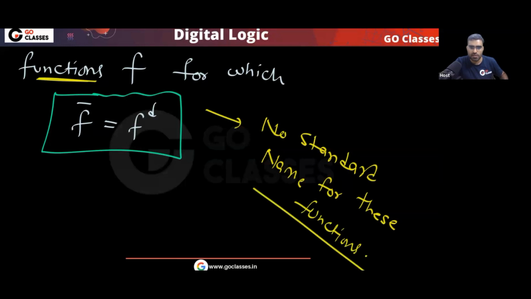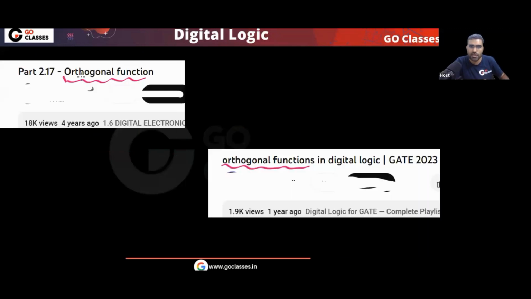But the point is, the word they are using, orthogonal function, is not a standard word. That is the first point. The second point: it is fine, you can use this word. Both of them are using this word, and that is fine. Even if you use this name, it does not matter. Name does not matter. Shakespeare told, name does not matter.